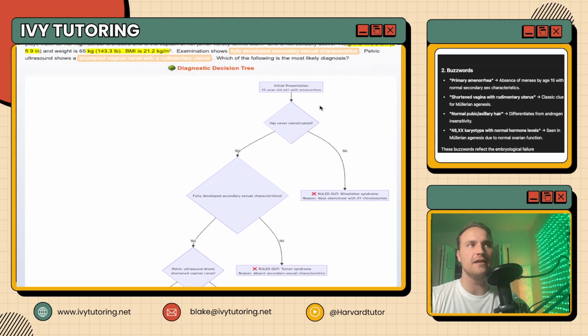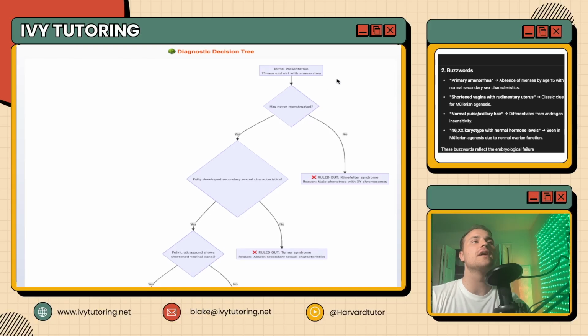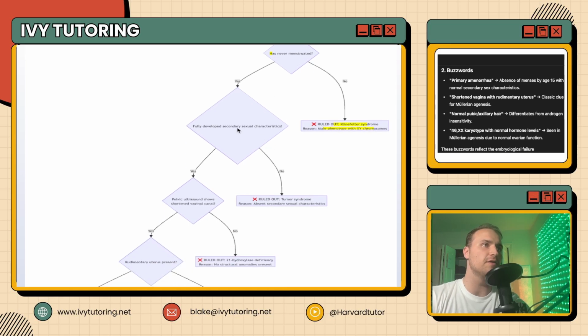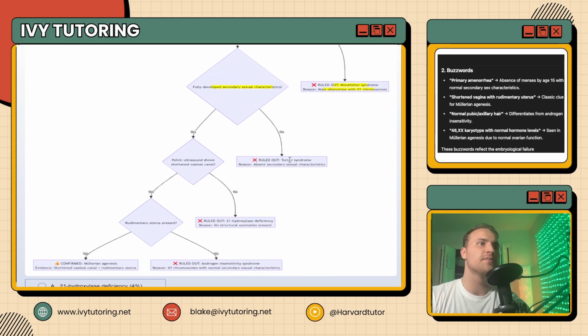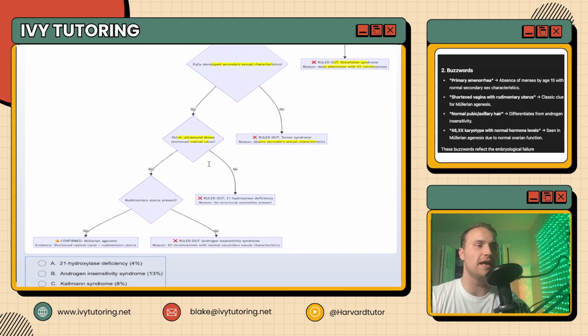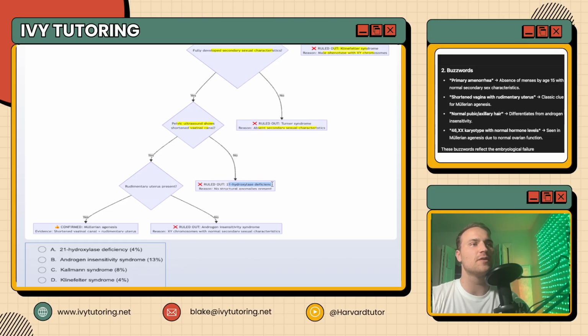And if this isn't clear, it'll generate a decision tree with a JavaScript Mermaid package. If that doesn't make sense, no worries. Basically, it'll generate this nice little flowchart. Has never menstruated? If the answer is no, it rules out Klinefelter syndrome, male phenotype with XY chromosomes. Fully developed sexual characteristics? If no, Turner syndrome is ruled out because that has absent sexual characteristics. Yes, this person does have that. So then next, does the pelvic ultrasound show a shortened vaginal canal? If no, that rules out 21 alpha hydroxylase because no structural abnormalities are present.